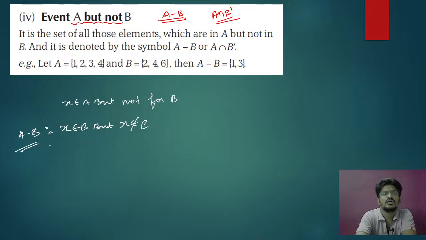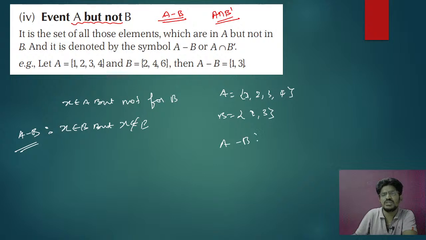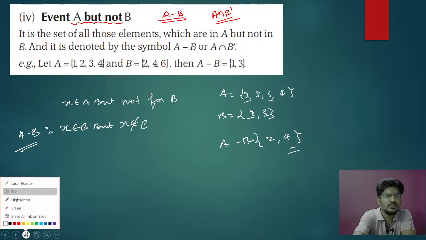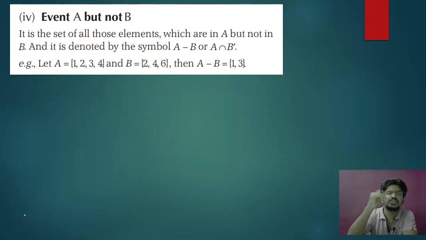Clear? So you can see the example: A equal to 1, 2, 3, 4, and event B equal to 1, 3. A minus B means elements which are in A and B, leave those, so 2, 4 will be the answer. That is, elements which are in A but not in B.